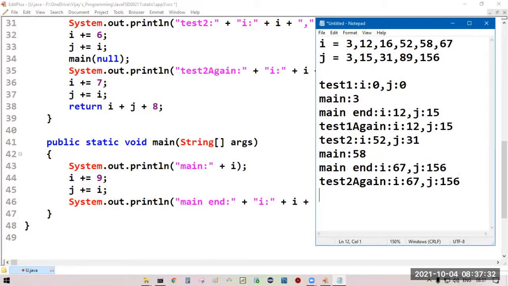Then I is equal to I plus 7. So you will get 74. J is equal to J plus I. Current J value 156 plus 74, you will get 230.